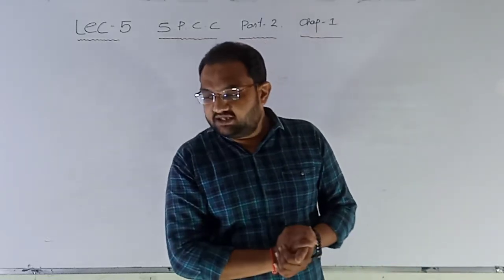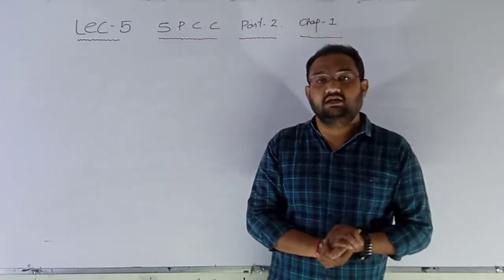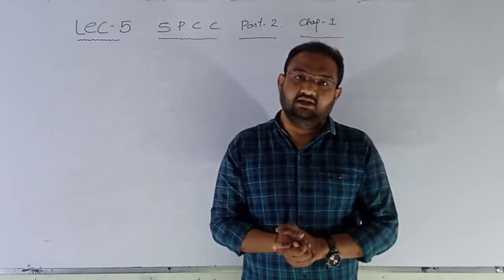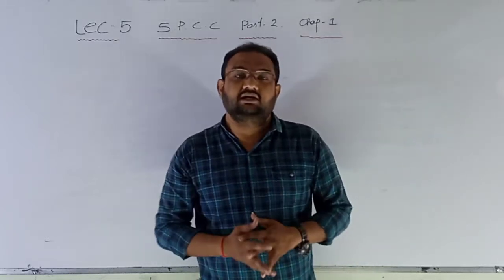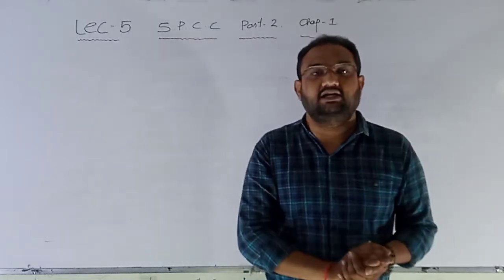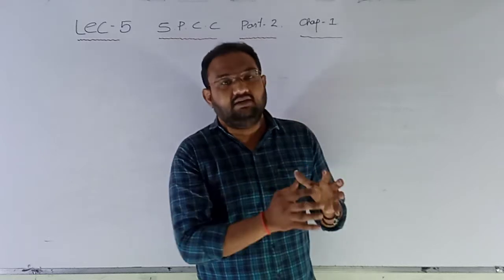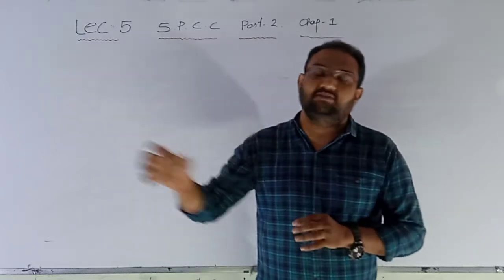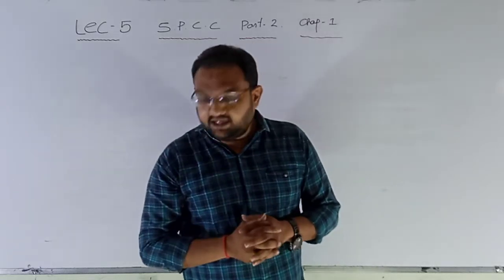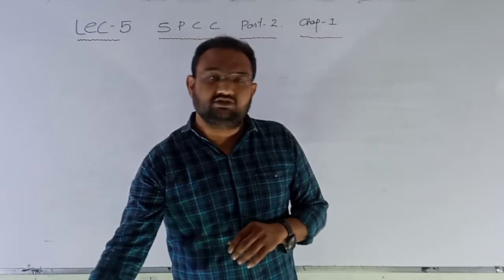Then in the third lecture, we discussed the procedure of share allotment. That is, what the procedure is if more share applications are received than expected, what the procedure will be when fewer share applications are received than expected, and what the share allotment procedure will be when the share applications received are exactly the same as expected. And there are 8 different steps that we discussed as per the share allotment procedure.